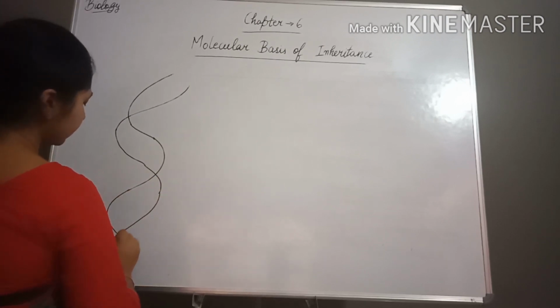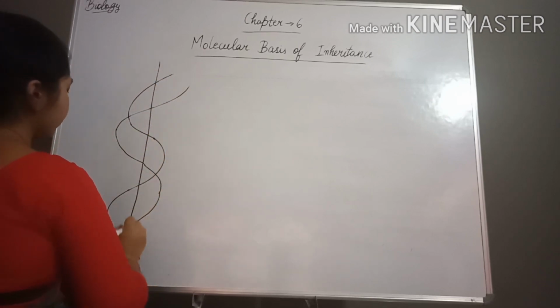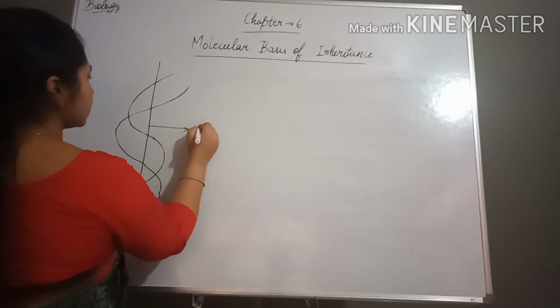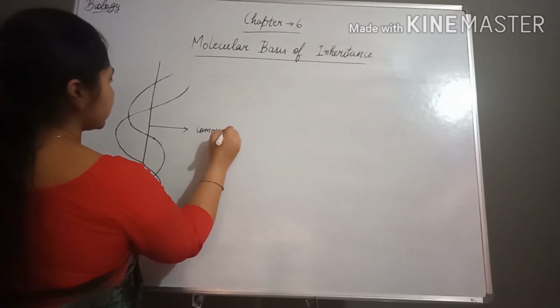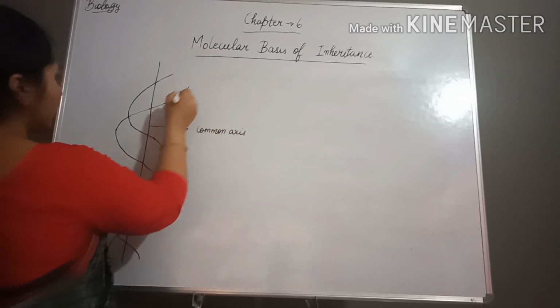It is a right-handed helical structure present over a common axis. This is representing a common axis.